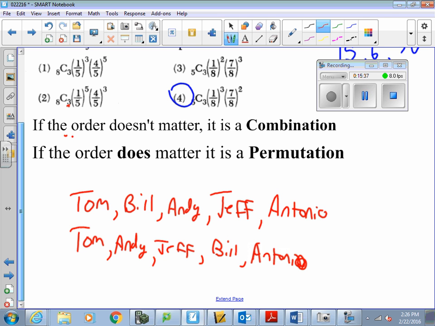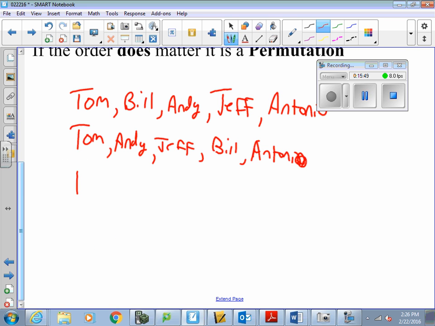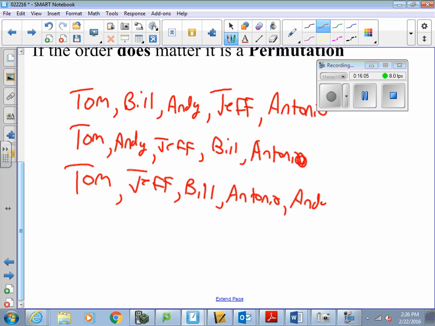Where they sit in the chair is not going to matter. But if you're talking about permutations, or what places they can sit in the chair, you could keep going for a long time. You could have Tom in the first chair, but instead of Andy, maybe Jeff is in the second chair, and then Bill, Antonio, and Andy. That's another permutation.